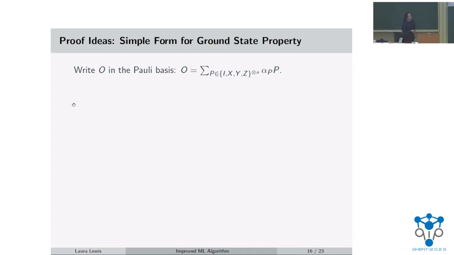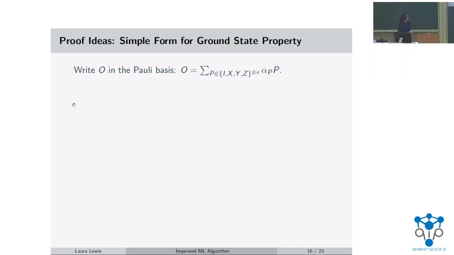Okay, so now I'll talk a little bit about some of the ideas behind the proof for how we went about proving that theorem. So the first key part is finding a simpler form for this ground state property that we want to predict. And this is where we pretty heavily use the additional assumption on the structure of the Hamiltonian.